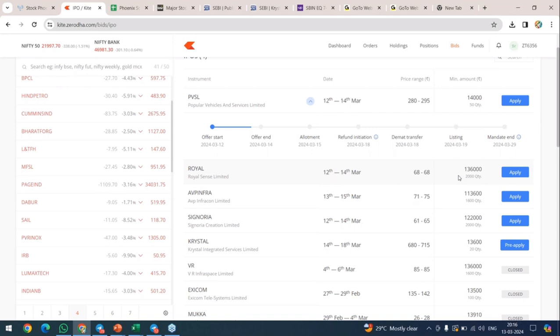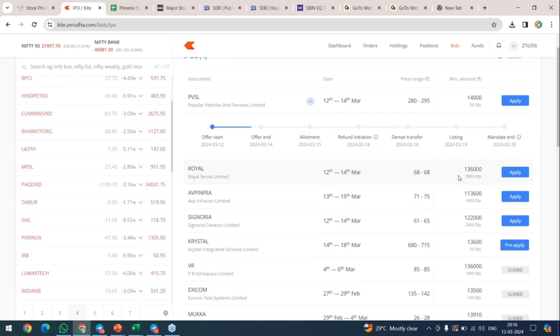And also, I'm looking for trading. I am just going to buy PVSL today, and next week, as it goes up, as it gives 2%, I'm going to exit. Please don't do this. Please don't take the allotment. Give it for someone else. They can utilize it properly, because IPOs are for investments, not for trading.